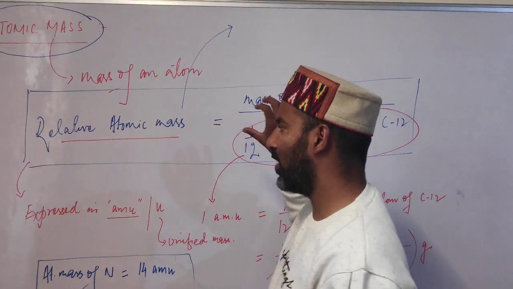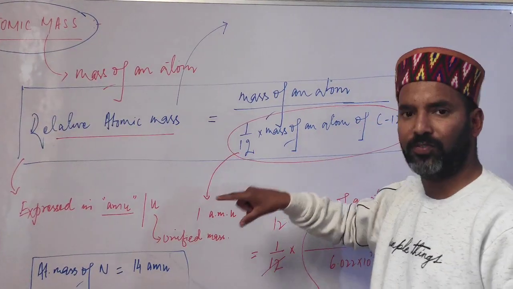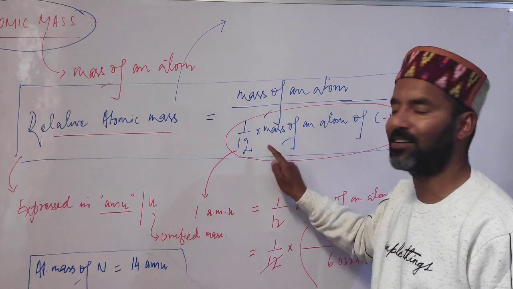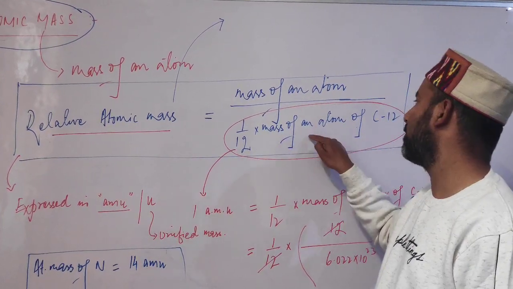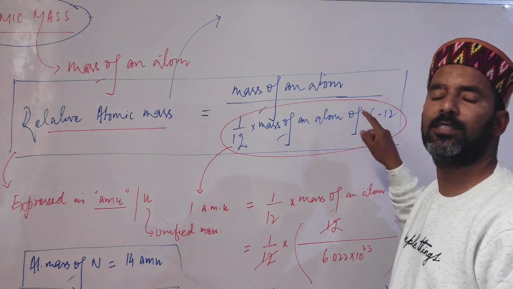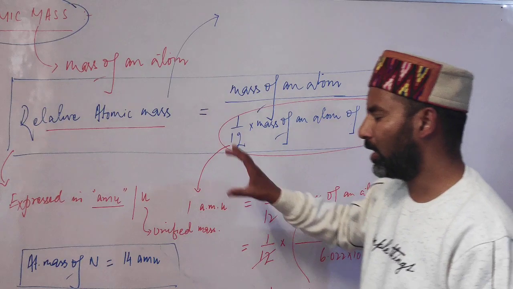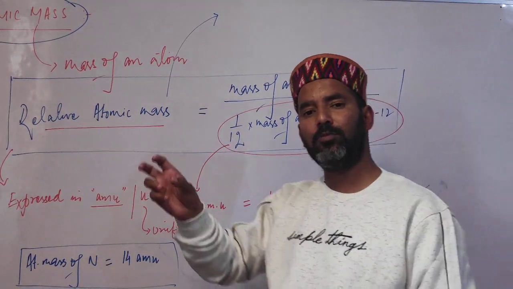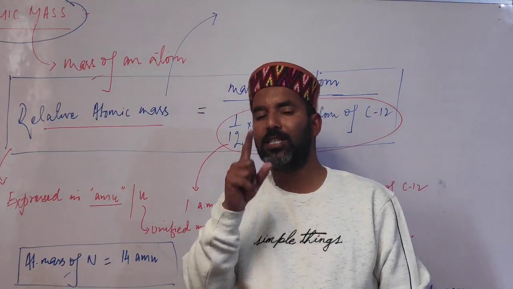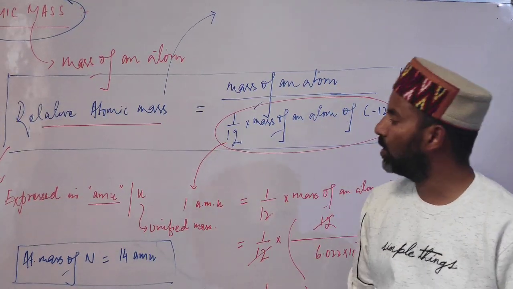Atomic mass of an element is defined as the number of times an atom of that element is heavier than 1/12 the mass of a carbon atom, and we take the C12 isotope as the standard of reference. So atomic mass is simply the number of times an atom of that element is heavier than 1/12 the mass of an atom of carbon 12 isotope.